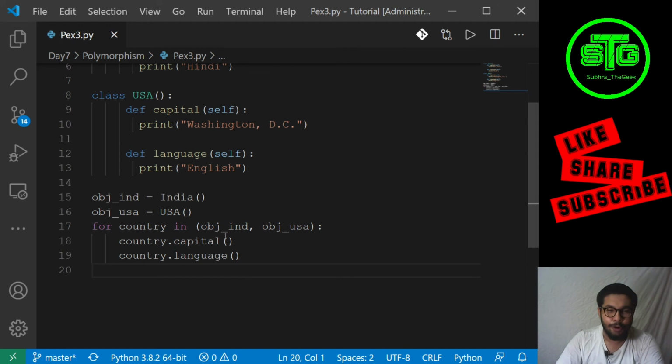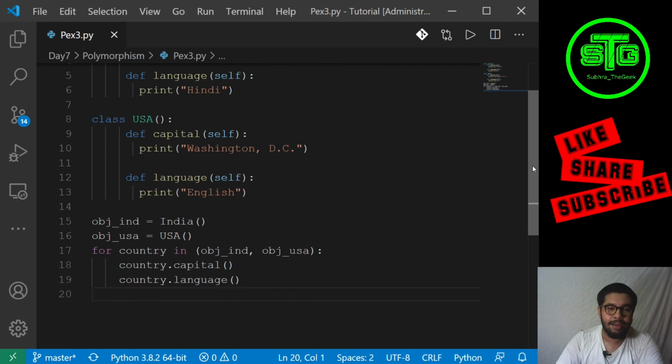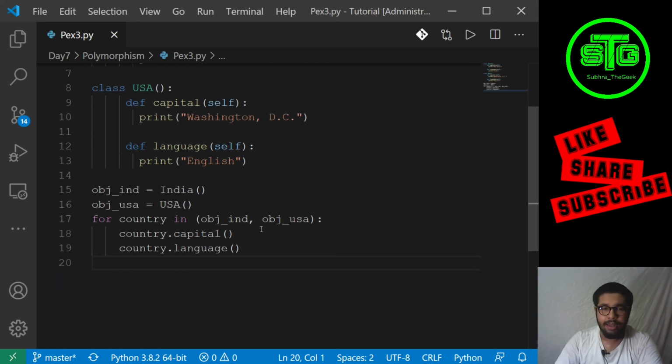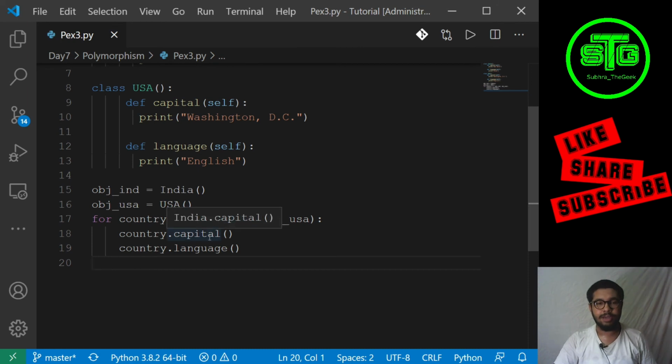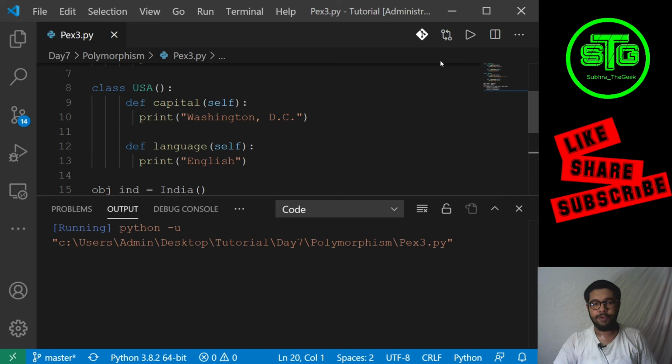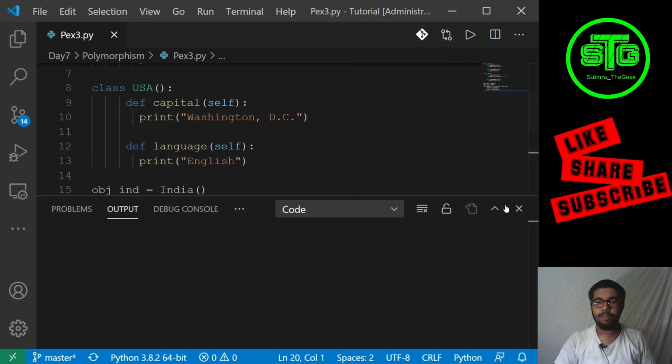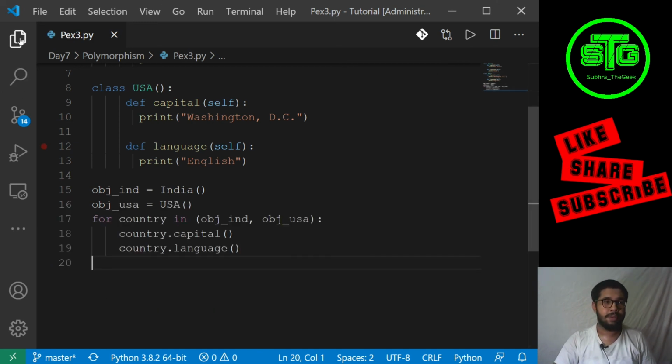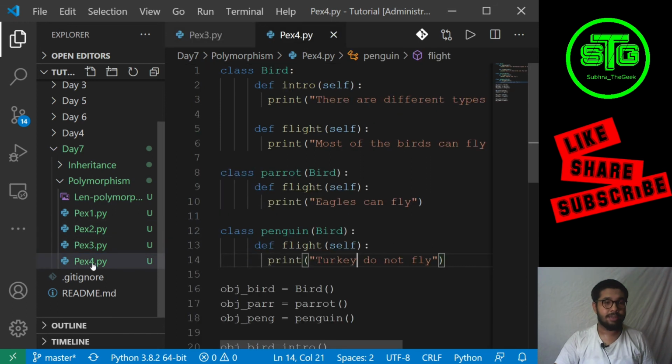So I have created a for loop instead of that function. In this for loop I am passing these two objects. So first country will be the object of India, and it will print New Delhi and language is Hindi, and then the object will be of USA, and it will print Washington DC, and the language will be English. So if we run this, yeah, this was another example. Now the last example, okay.